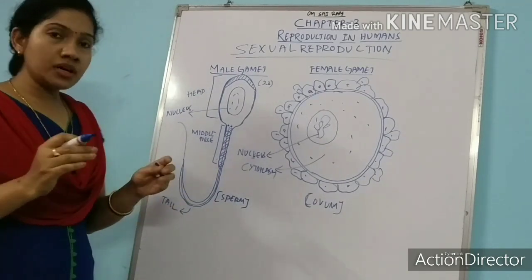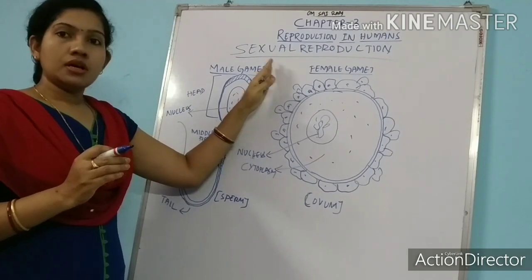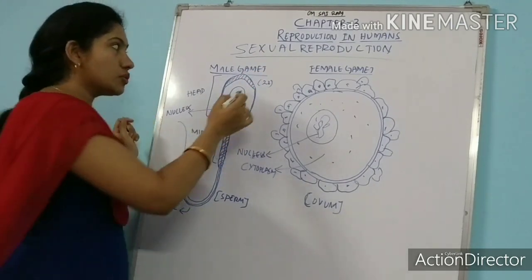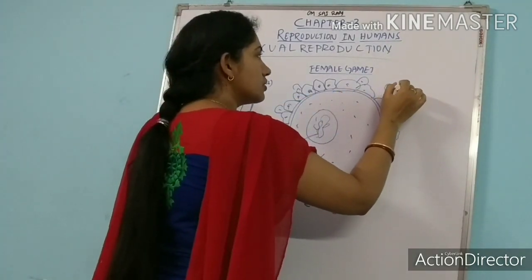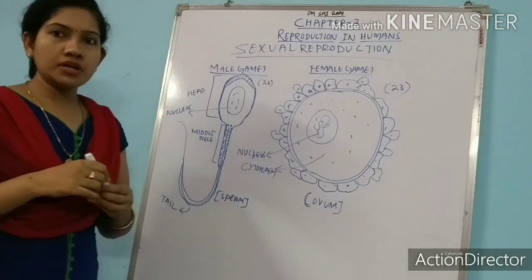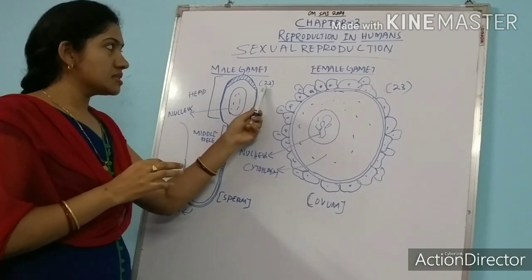But whenever the male individual produces the male gamete, the chromosome number will be reduced. It has 23 chromosomes. And the female gamete also contains 23 chromosomes. Okay, this is an important thing. Details about that you will read, don't worry. So we have already talked about the chromosome number.